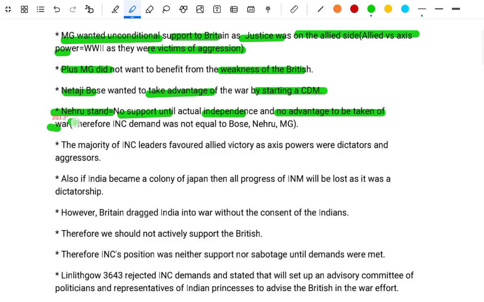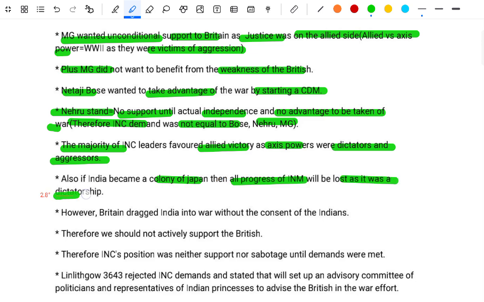Therefore, the INC demand was not the same as that of Bose, Nehru and Gandhi. The majority of the INC leaders favored an Allied victory, as the Axis powers were dictators and oppressors. Also, if India became a colony of Japan, all the progress of the Indian National Movement would be lost, as it was a dictatorship. However, Britain drew India into the war without the consent of the Indians.